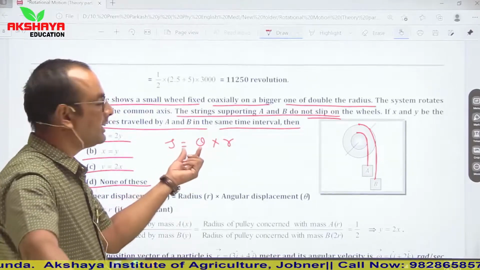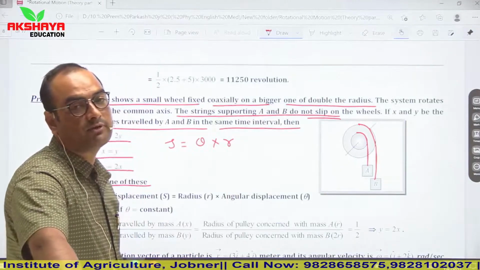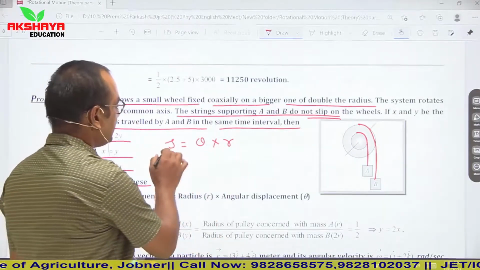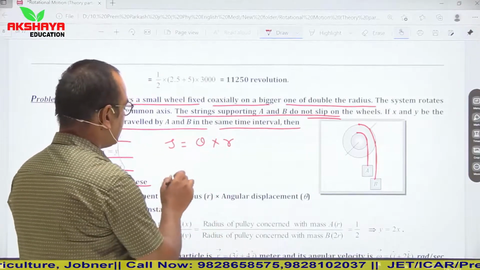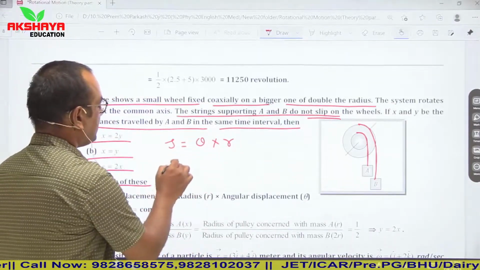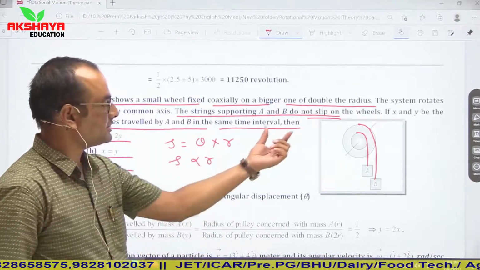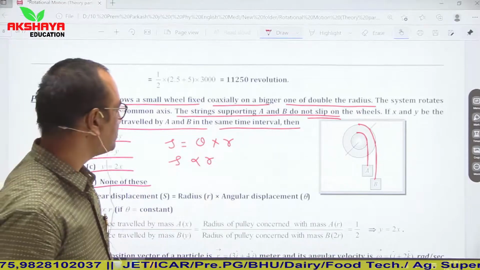We know the formula, angle is equal to arc upon radius. So in that situation, this distance will be equal to arc. So S is equal to theta into r, and theta is constant. So we can say that S proportional to r. R is radius of the wheel.